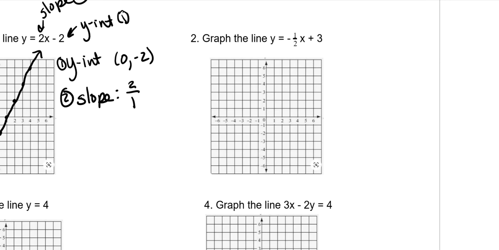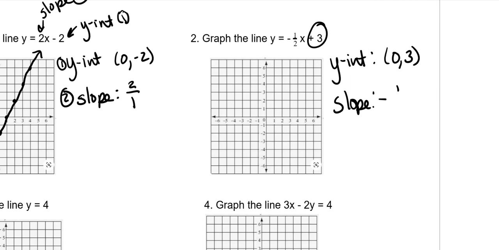Same thing with the next one. Our y-intercept is right here, so 0, 3, and our slope is negative 1/2. So first we plot our y-intercept, 0, 3, and then we do our slope. Since it's negative, we will still go up 1, but then we will go left 2. So instead of going up and then right, we're going to go up and then left. Up 1, left 2, up 1, left 2, up 1, left 2, and then the opposite way.